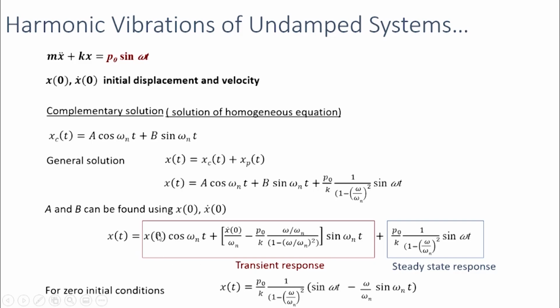So now if the initial conditions are 0, then also the response will be non-zero. This is unlike free vibrations. In free vibrations, when initial conditions are 0, there was no motion, there was no vibration. But in forced vibration, because of the effect of force, the vibration will be continuing even if the initial conditions are 0. For 0 initial conditions, we will have the response like this. We will have this and this terms of the solution. So we will still have some vibration in the structure.